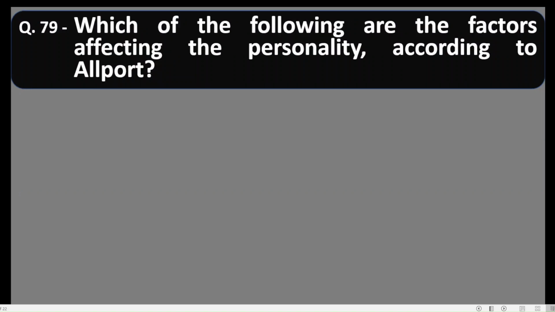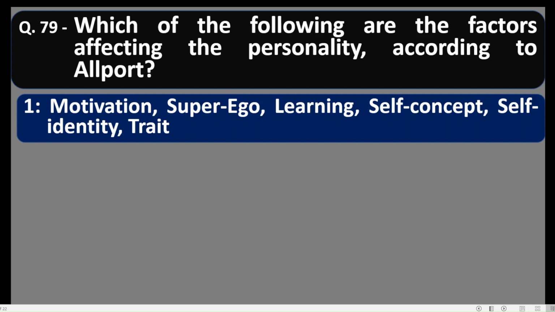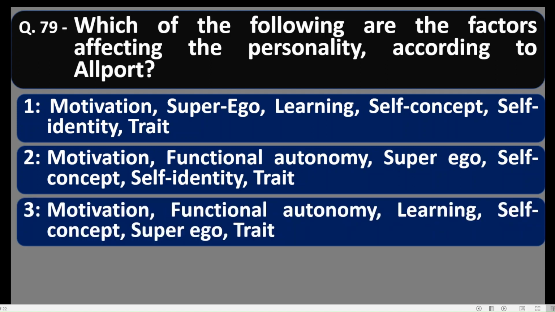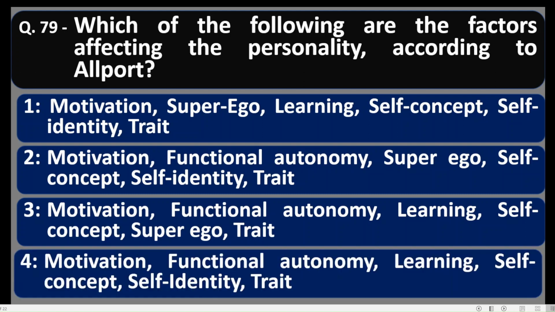Question 79. Which of the following are the factors affecting the personality according to Allport? Let us see the options: motivation, superego, learning, self-concept, self-identity, trait. It is false. Number 2, motivation, functional autonomy, superego, self-concept, self-identity, and trait. Number 3, motivation, functional autonomy, learning, self-concept, superego, and trait.